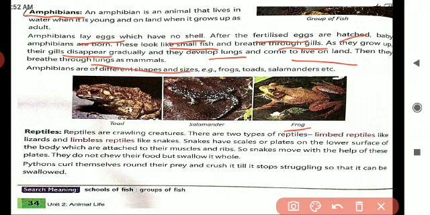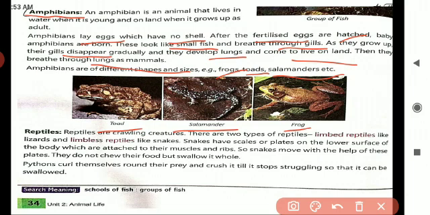Understood, children? After the fertilized eggs are hatched, the baby frog is born, but it looks like a small fish and breathes through gills. As it grows into an adult, the gills gradually disappear and it develops lungs. After that it will come onto land. Amphibians are of different shapes and sizes. What are the examples? Frogs, toads and salamanders.